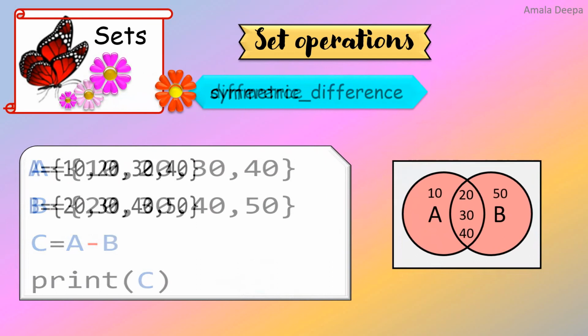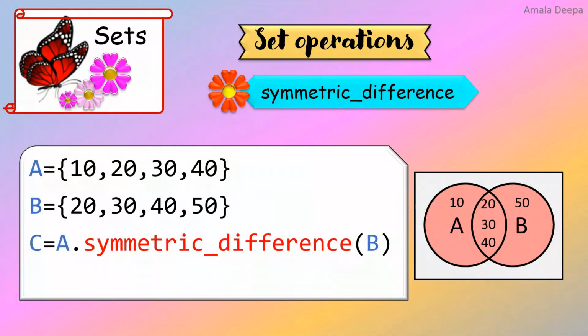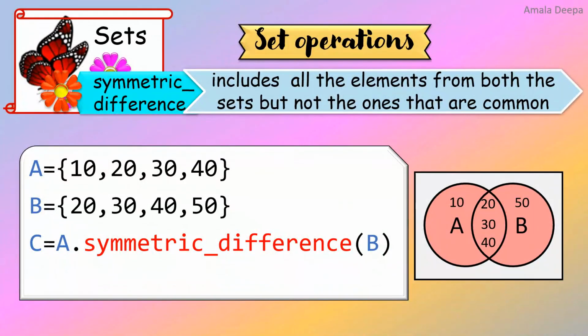Next is the symmetric difference operation. C is equal to A dot symmetric_difference B. Notice carefully, the two words symmetric and difference must be joined with an underscore. The definition of this operation is, it includes all the elements from both the sets but not the ones that are common. The common elements are 20, 30 and 40. So you remove the common elements and you take the remaining elements.